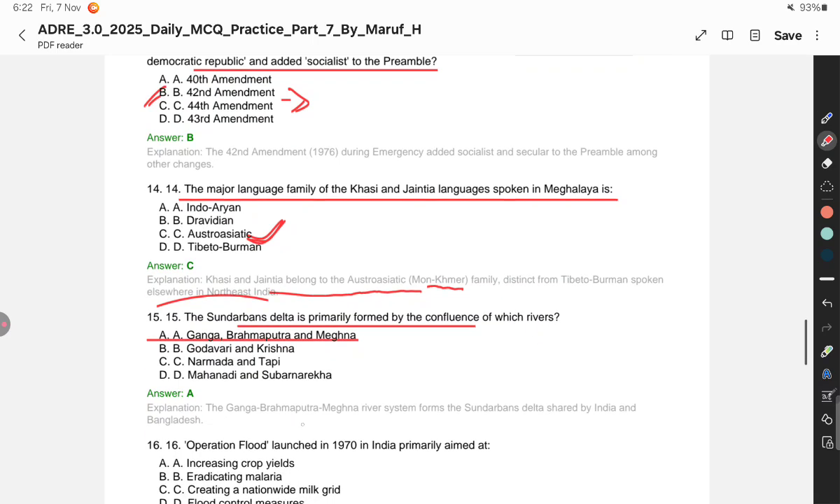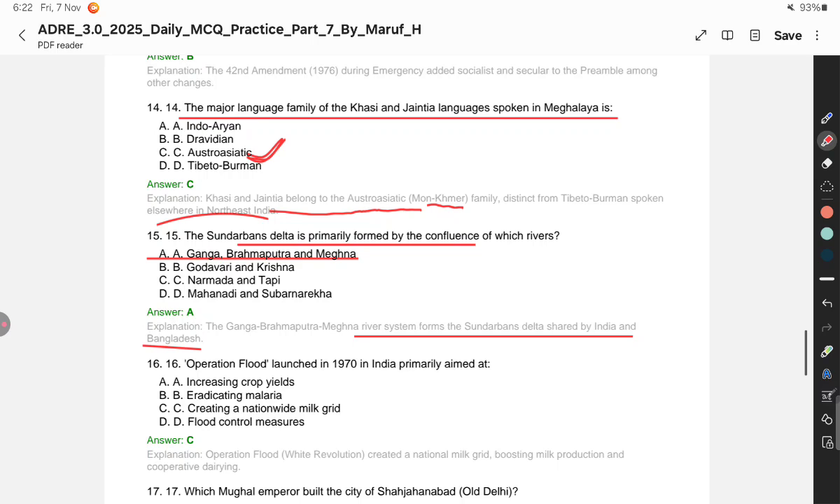Next question, the Ganga Brahmaputra Meghna river system forms the Sundarban Delta, shared by India and Bangladesh. It is called the Delta of Sundarban. Operation Flood, launched in 1970 in India, was primarily aimed at